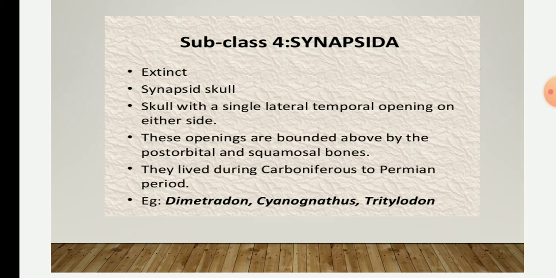That is, they had a single pair of lateral temporal openings. Okay, and these openings are bound above by the post-orbital and squamosal bone. So they were living during the Carboniferous and to the Permian period.